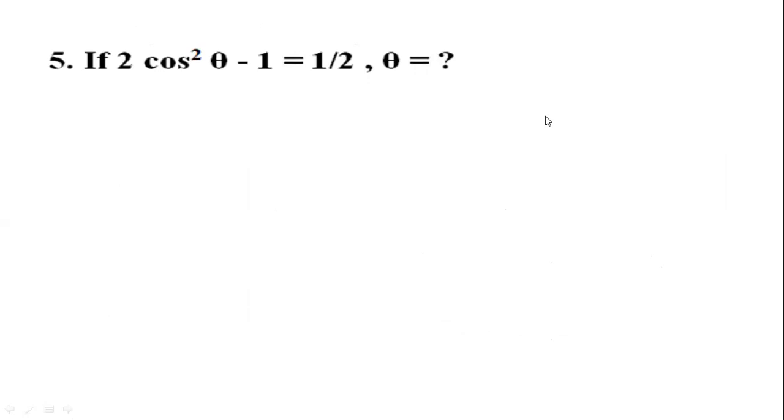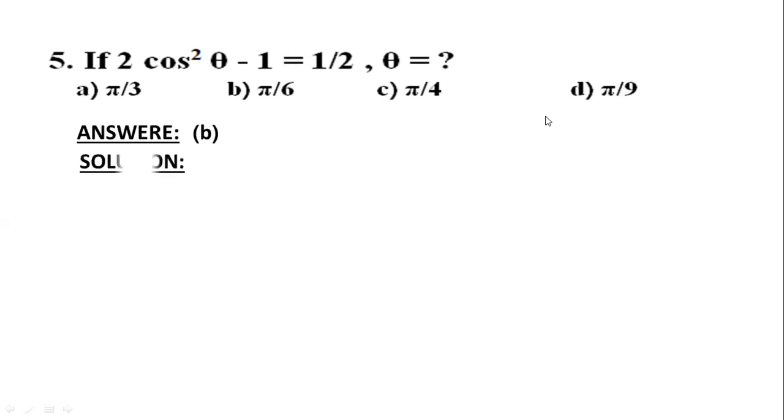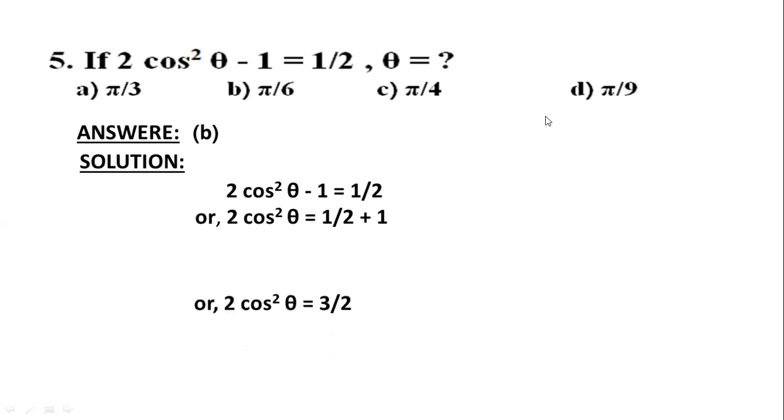Now question number 5 says if 2 cos square theta minus 1 equals half, then what is the value of theta? Here some options are given to you, and the answer will be B, but the question is how. That is 2 cos square theta minus 1 equals half, or 2 cos square theta equals half plus 1, that is 3 by 2.